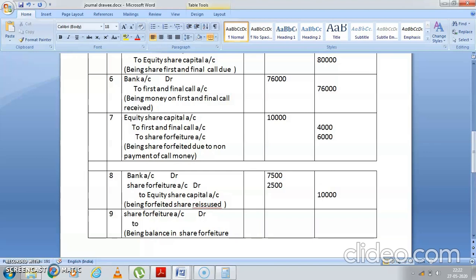You know, difference in share forfeiture account is always transferred to capital reserve account.